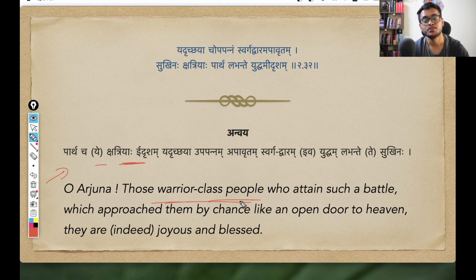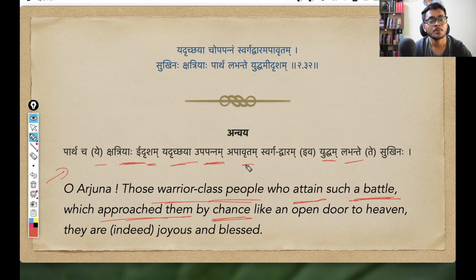those warrior class people who labhante, who attain idrisham yuddham, who attain such a battle, which yadrichaya upapannam, which approached them, which came to them by chance, and which is apavritam swargadaram eva, which is like an open door to heaven, because the stakes are highest at this battle. So this is the perfect ground for them to prove their worth. This is the perfect ground for them to perform their swadharma and to perform it in the highest order.